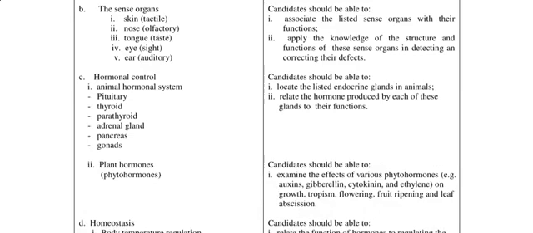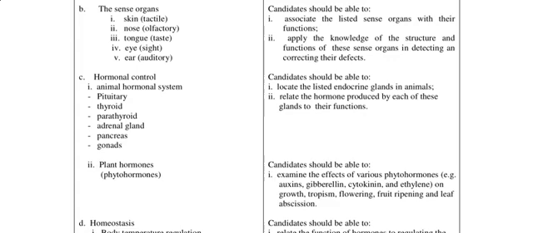Right, then we come down to hormonal control, where we have ductless glands and all that. So under this we have the animal and the plant hormones. Alright, so for the animal hormonal system we have the pituitary, which is the master gland, the thyroid, parathyroid, adrenal, pancreas, and gonads. Alright, then for the plants we have the phytohormones. Alright, then we have examples on this other side, which says to examine the effect of various phytohormones, for example, auxin, gibberellin, cytokinin, ethylene on growth, tropism, flowering, fruit ripening, and leaf abscission.